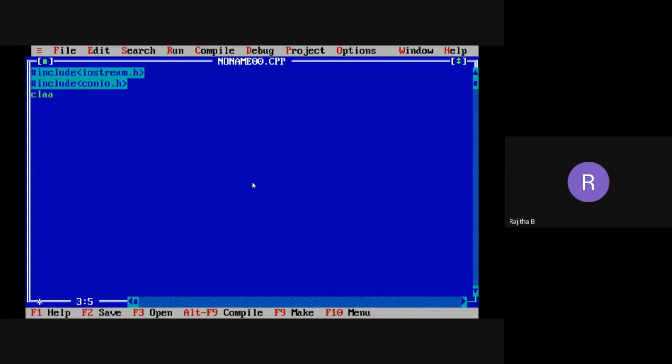Now I'm taking the class, with the class name as example. Open the braces. I'm taking the data members A, B, two data members. In a normal program we call them variables, but when you take variables inside a class, they are called data members.